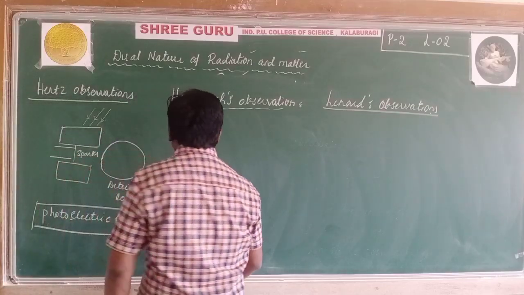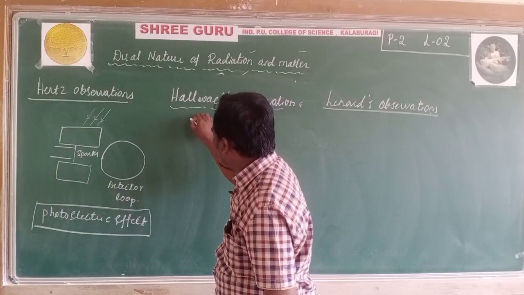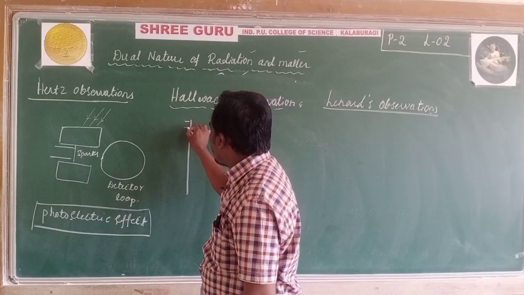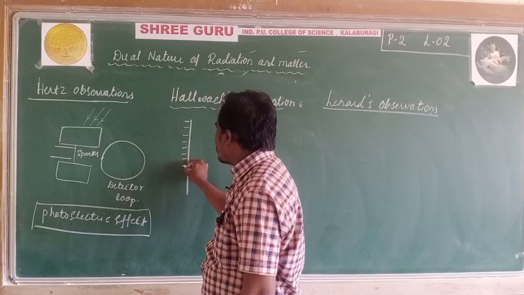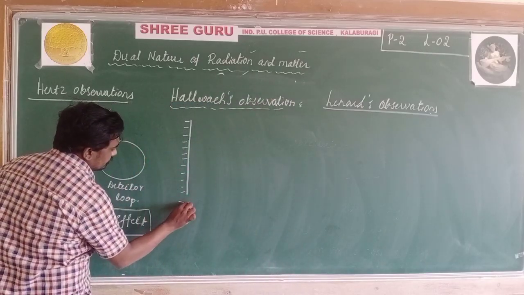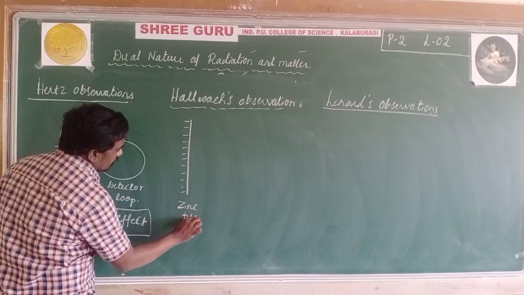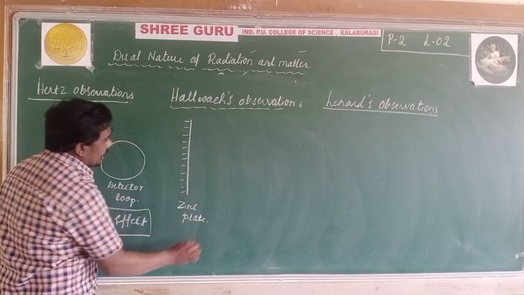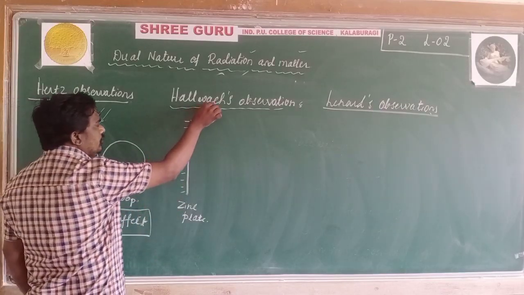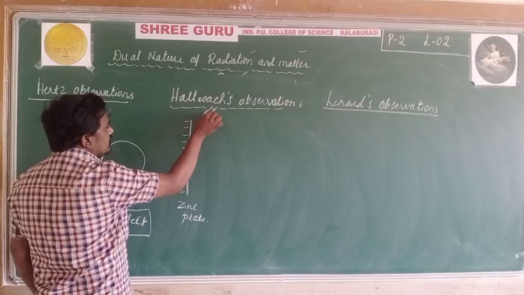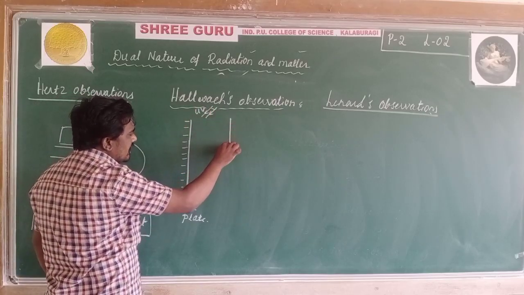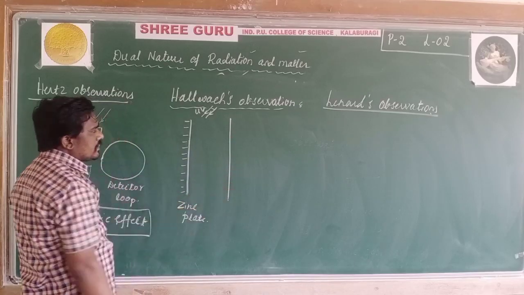And Hallwachs' observations, we have already studied. He considered a negatively charged zinc plate, and this negatively charged zinc plate was illuminated by UV light. The plate becomes neutral. Why?